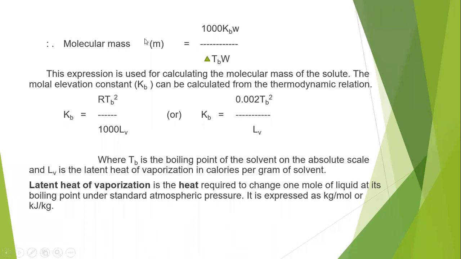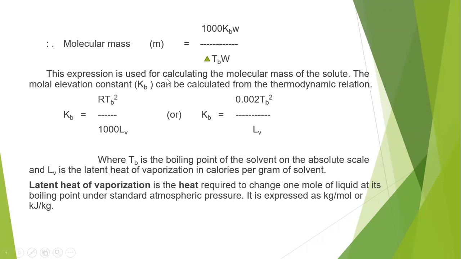So the molecular mass of a solute, that is small m, we can calculate using this equation. Simply we have to rearrange that equation: m equals 1000 Kb small w by delta TB into capital W. Using this formula, we can easily calculate the molecular mass of a solute. So we know that using a colligative property, we can easily determine the molecular mass for any dilute solution. This expression is used for calculating the molecular mass of the solute.